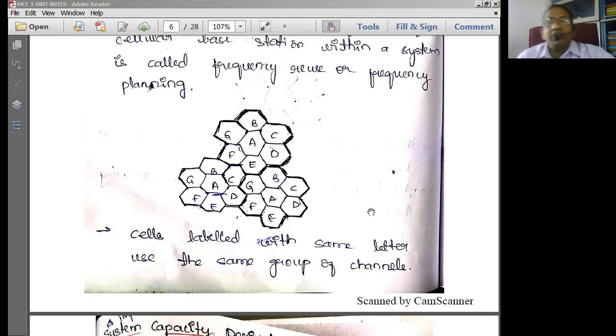We should have something like a blueprint in our mind. So this has to be imprinted in our mind whenever we deal with the processes involved in cellular mobile communications. So this particular structure should be there in the mind always. You should have a copy. You should have a Xerox copy of this particular structure. So please keep this structure in the mind before we discuss anything else. Why? Because whatever we discuss purely depends on this particular cellular structure. So therefore, the cellular structure is very, very essential and crucial.